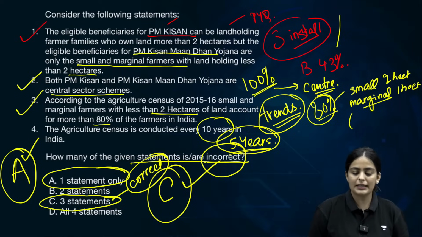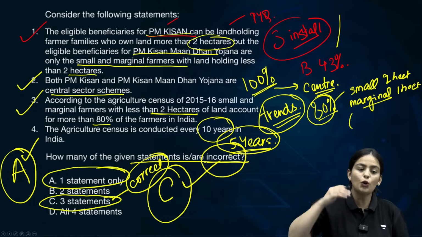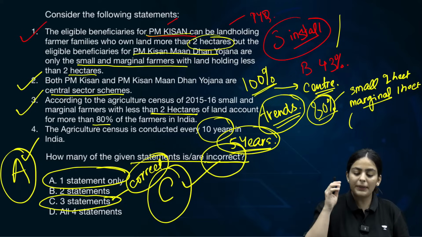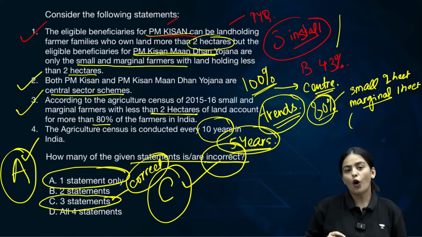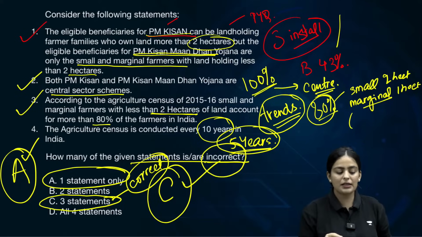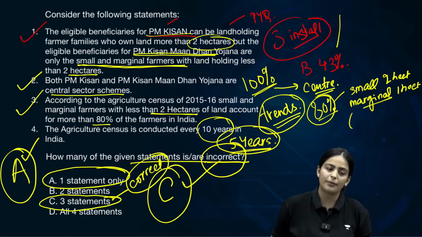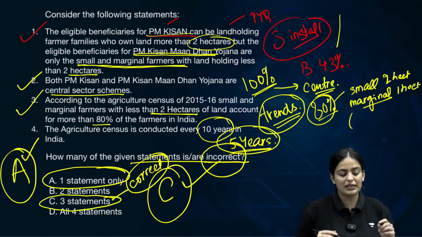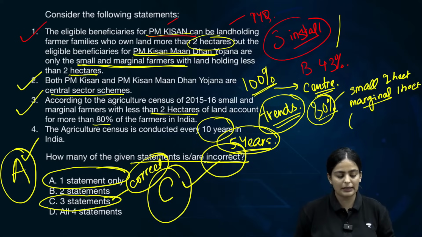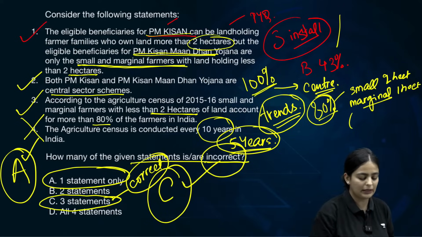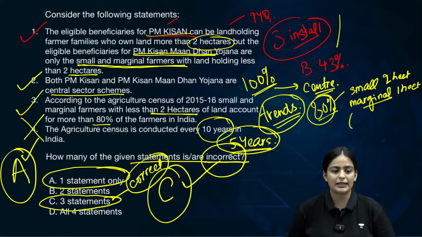The first statement says eligible beneficiaries of PM Kisan can be landholding farmers who own land more than 2 hectares as well. So no landholding restriction. While PM Kisan Mandhan, which is a pension scheme, has a restriction of only 2 hectares. It is eligible for farmers with only 2 hectares of land. So that is absolutely correct. The first statement is correct, second is correct, third is correct, only the fourth statement is incorrect. Clear? All right. First statement is correct.